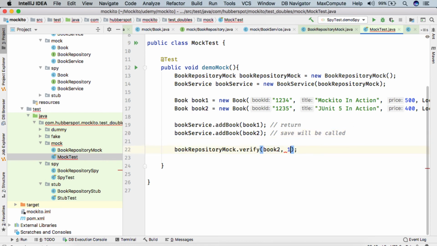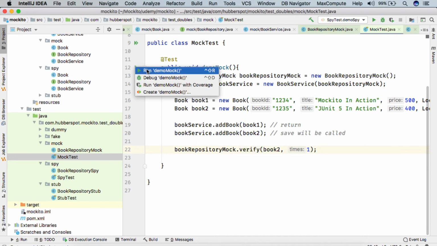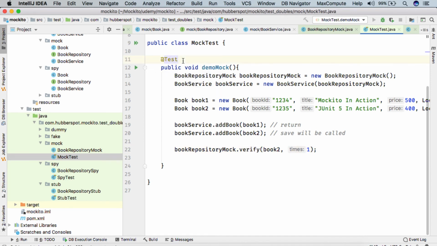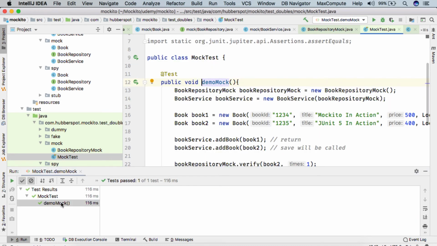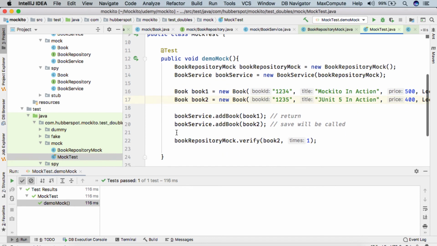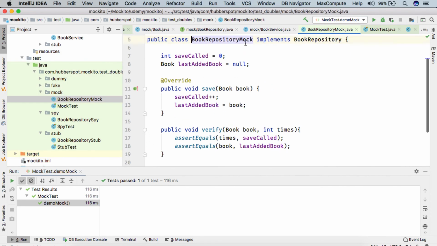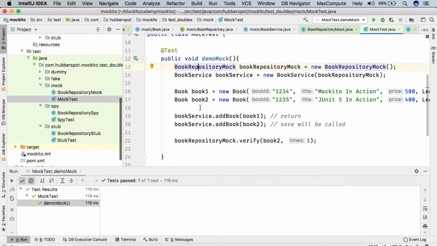So we are simply verifying it with 1, that the save would have been called 1 time. If I run the test case, you can see the test case got executed successfully, and it verified all the stuff at its own end. That made our test case very clean, because we simply called the verify and passed in the last added thing and the number of times the save would have been called on that mock.